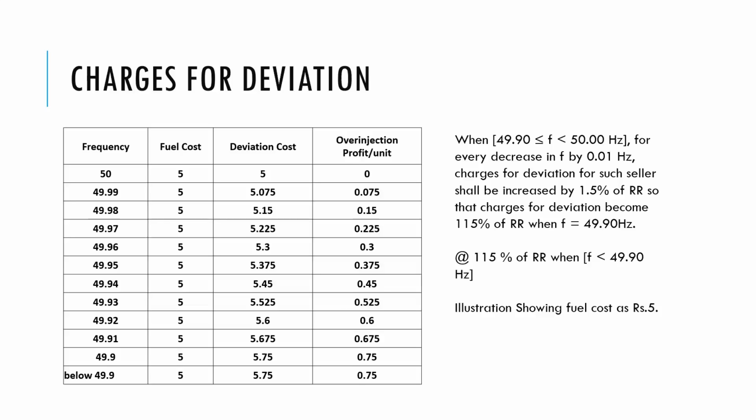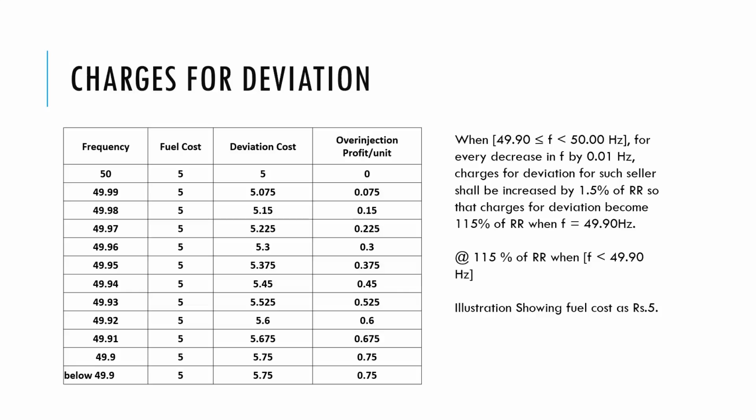And the illustration has been shown keeping the fuel cost as 5 rupees. So you can see that as the frequency keeps dipping, even if our injection margin is by 1 unit, the profit is increasing up to 15%. So in comparison to the previous regulations, the incentive for deviation was 50%, which has been reduced to just 15% in the present scenario.